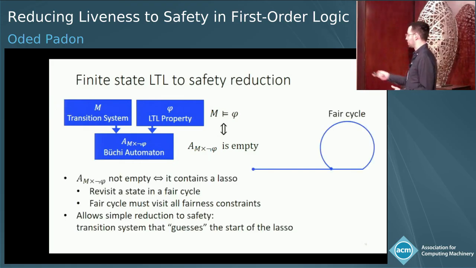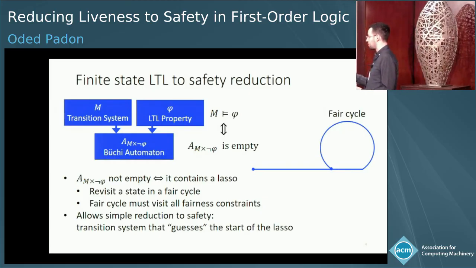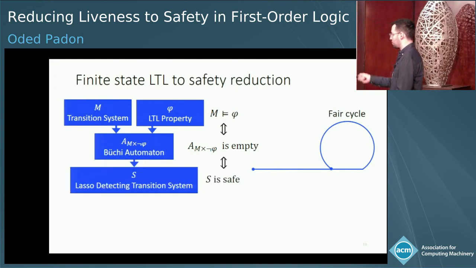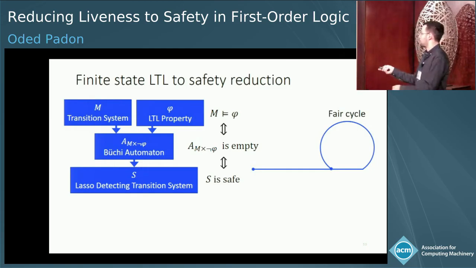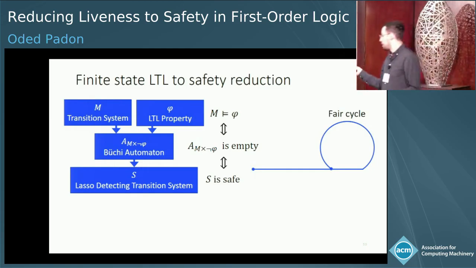And really, we can lift this idea of cycle detection of lasso counterexamples. To show that this is empty, we just show that it has no lasso in its language. And we can really reduce this to a safety property by having a transition system that guesses the start of the lasso, and just an assertion that you never visit the same state after seeing all the fairness constraints.